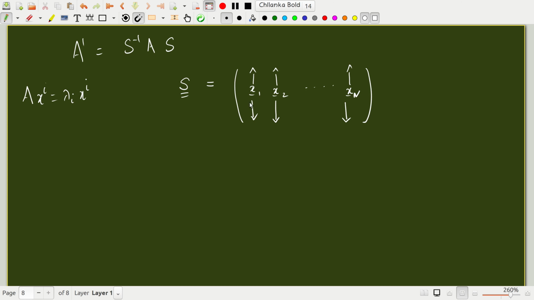I'll take each eigenvector and place it as the first column, second column, and so on up to the nth column. So the columns of the transformation matrix are the eigenvectors of A.